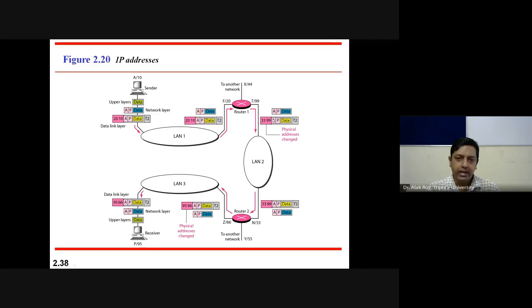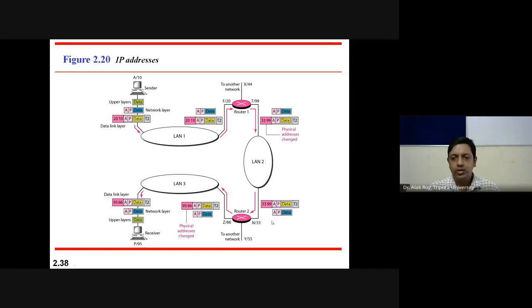So it adds 3399 with the AP data and trailer and delivers it to LAN 2. LAN 2, having its IP address as N but physical address as 33, receives the frame 3399 AP data T2. 33 is the same as 33, so accept the information, where it discards the header part 3399.